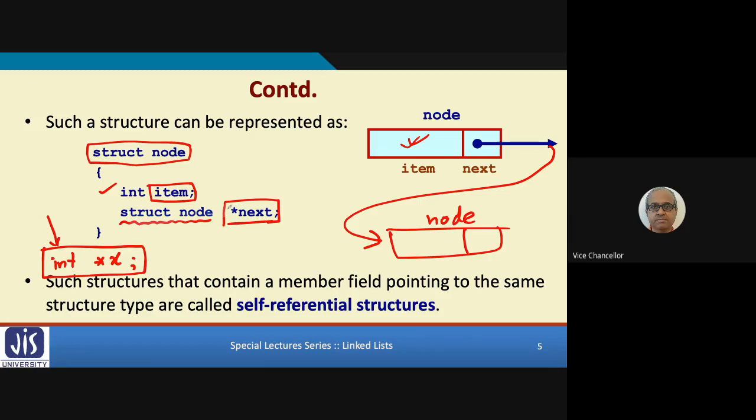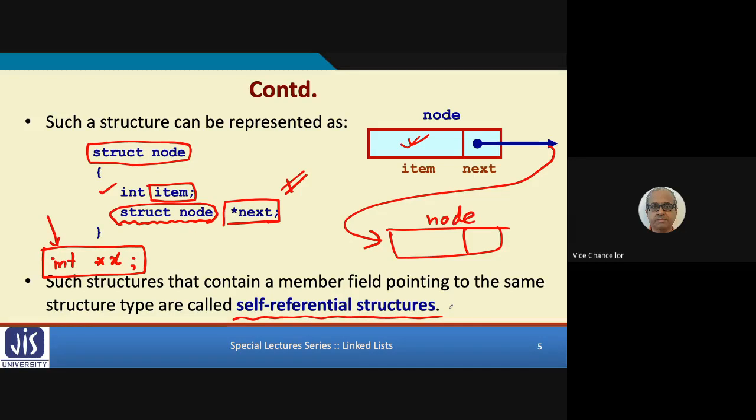Now, linked list is an example. Later on, we'll see that when you talk about trees, binary trees, and so on, something similar will happen. You have a structure definition where there is one element which is pointing to an element of the same structure type. This is referred to as a self-referential structure. That is, a structure within which there is a member element which is pointing to another structure which is of the same type. Okay? This is the basic idea.